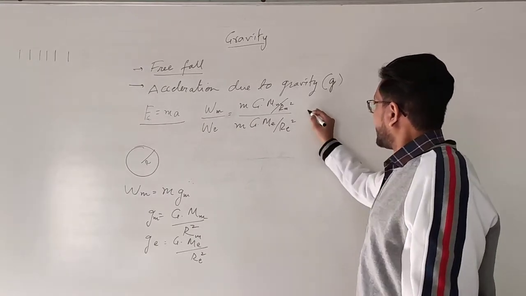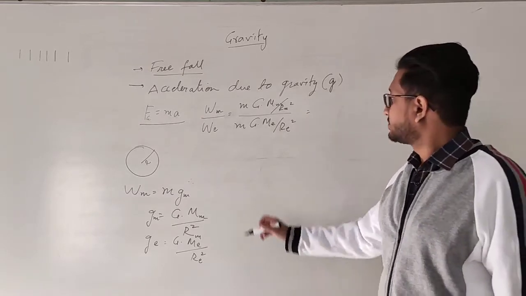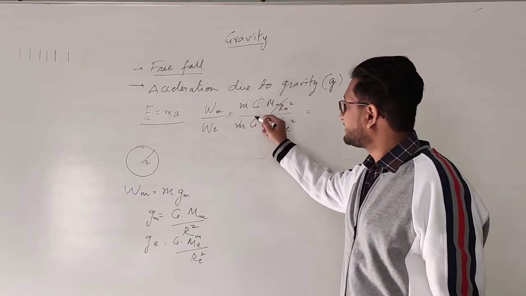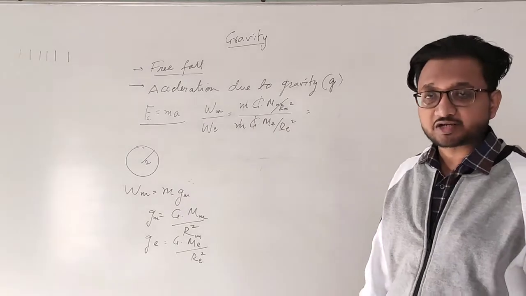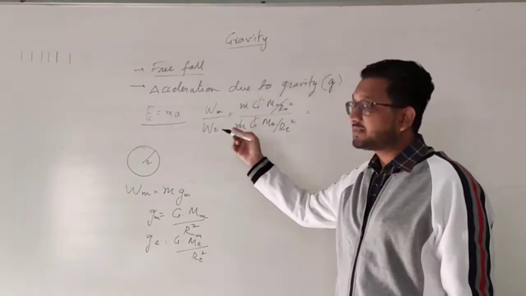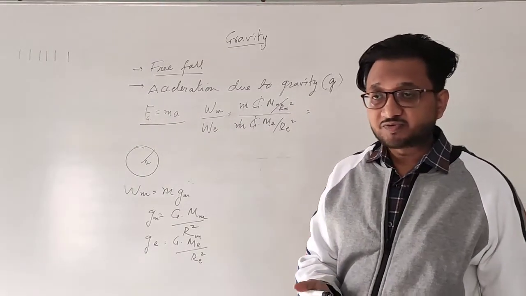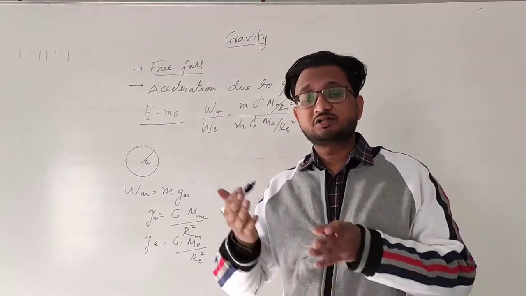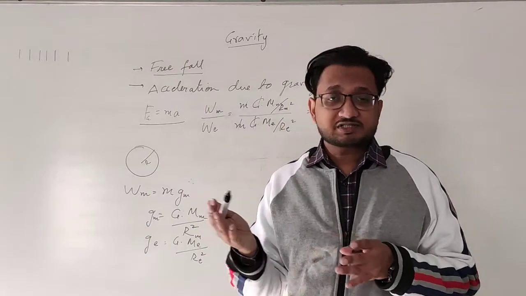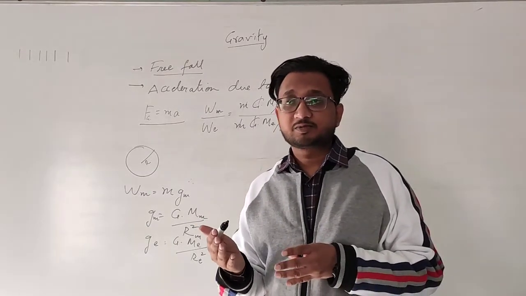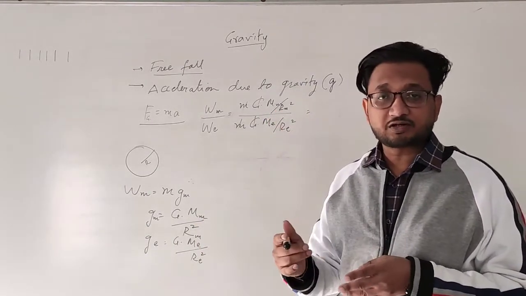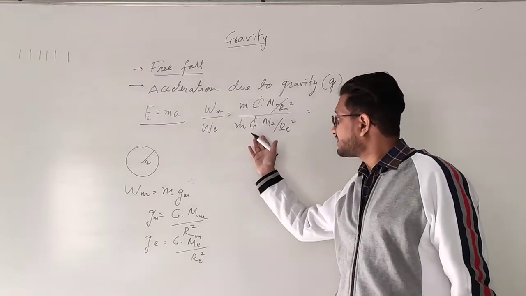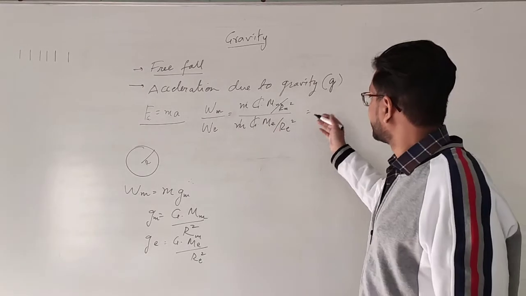Okay? After this, as you can see here, the mass of the object and the gravitational constant are the same values, they are not going to change. This small m is the mass of the object. So we are comparing the weight of the object on the surface of earth to that on the moon. What is the difference between the weight of the two? That is why we are using this particular formula.